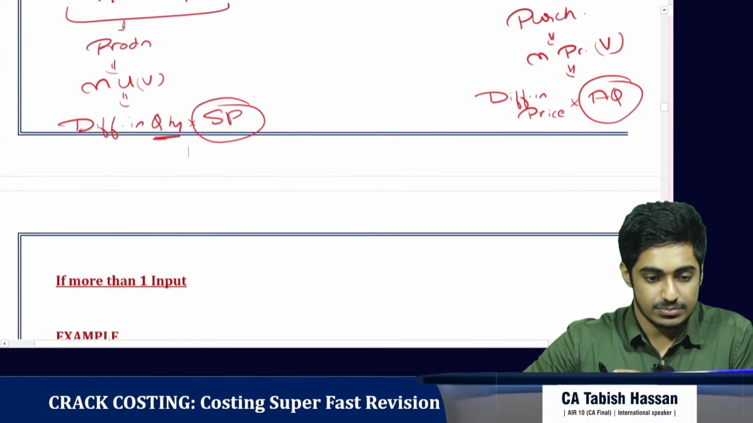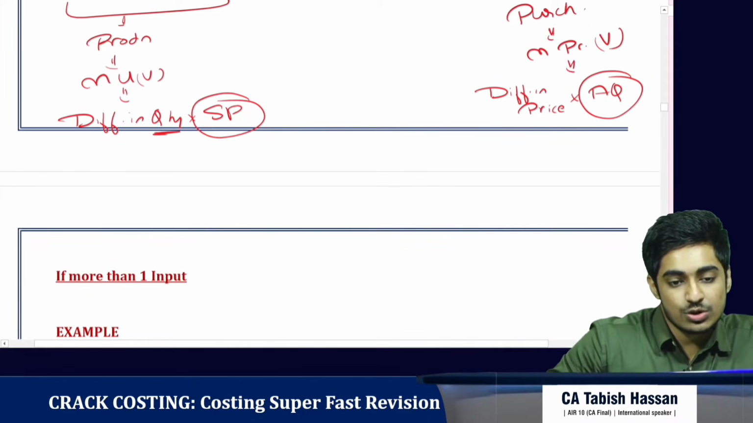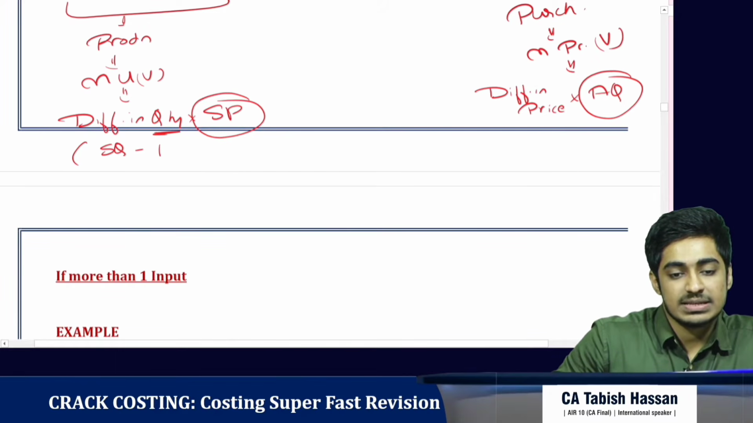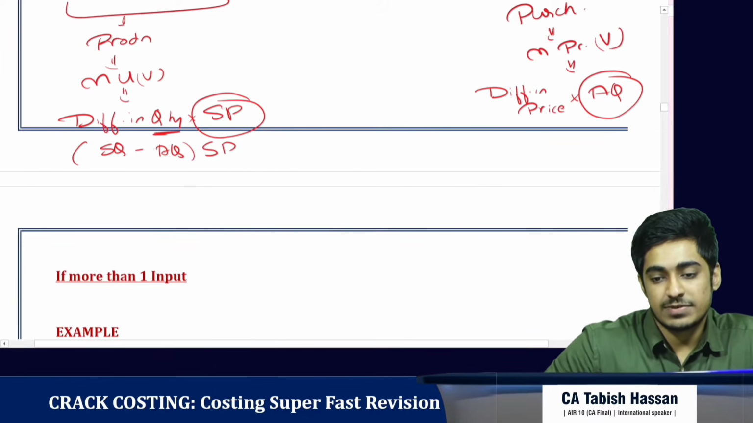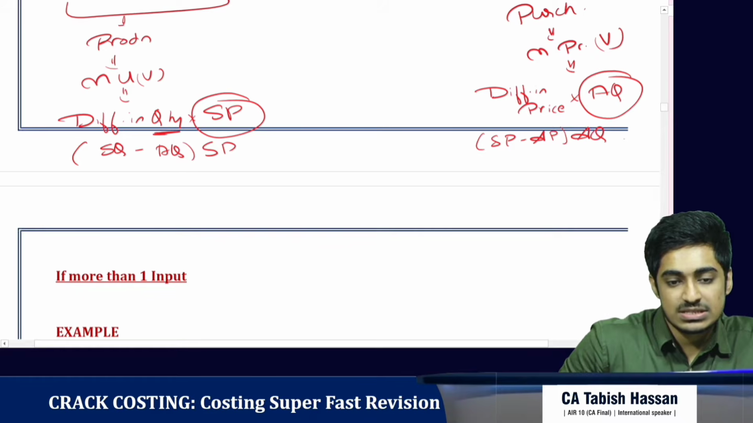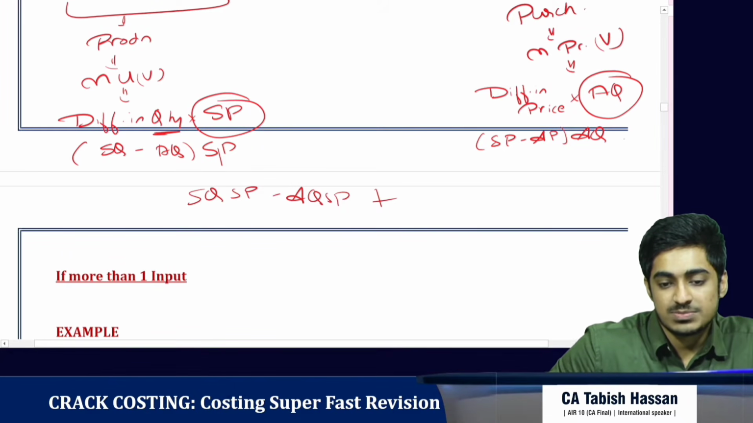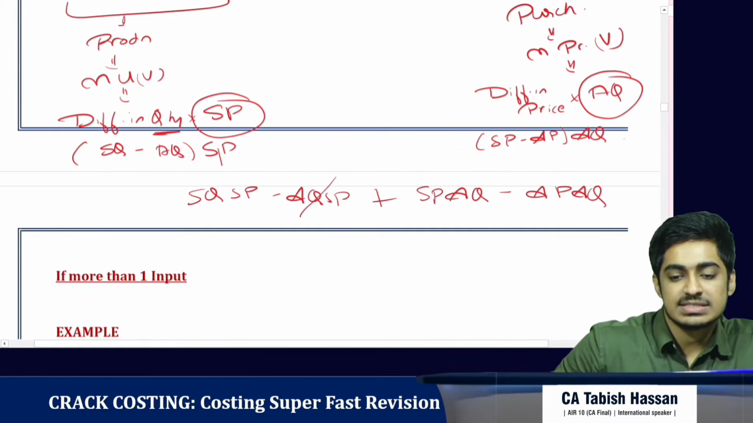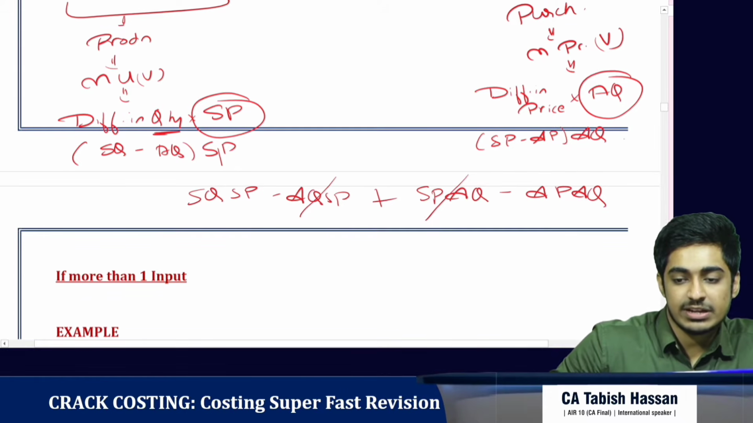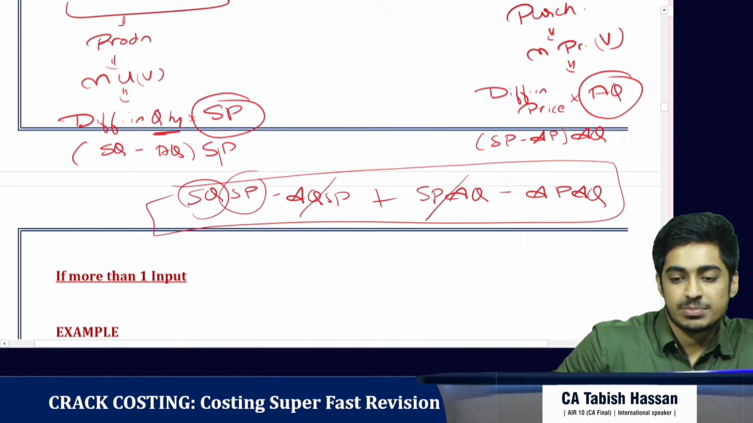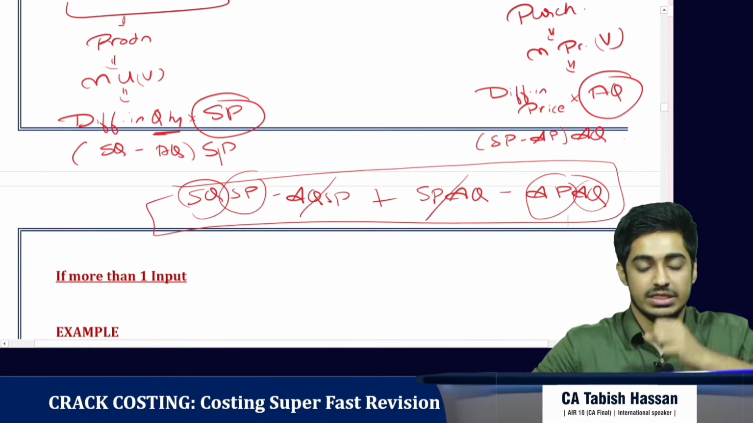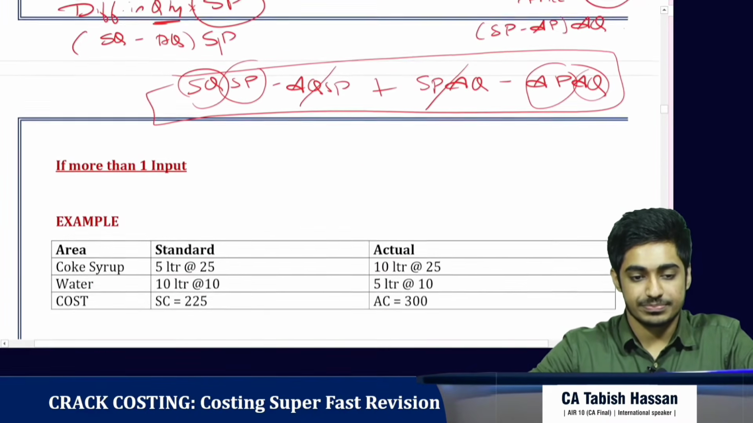Clear? Now, how do we get difference in quantity? It is (standard quantity minus actual quantity) into standard price. Difference in price is (standard price minus actual price) into actual quantity. Let's expand this. So here we have SQSP minus AQSP plus SPAQ minus APAQ. This and this is the same, it gets cancelled, and ultimately we have standard quantity into standard price minus actual quantity into actual price. That is clear.